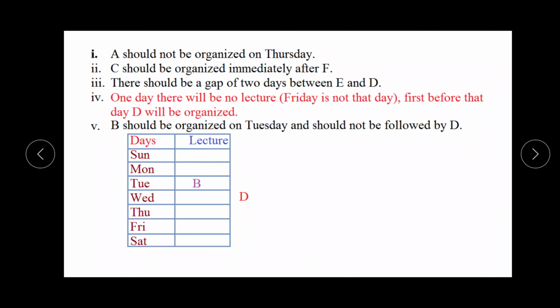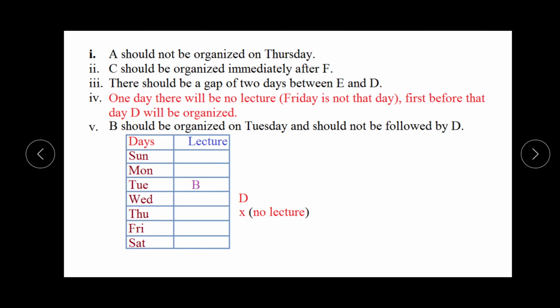After that we will take the fourth instruction. One day there will be no lecture. It means in these 7 days, because we know that these are the 7 days and the lectures were 6, this is the condition that one day there will be no lecture. Friday is not that day. Before that day, D will be organized. It means there is a day on which there is no lecture and that day cannot be Friday. But it is necessary that before that no-lecture day there will be D.